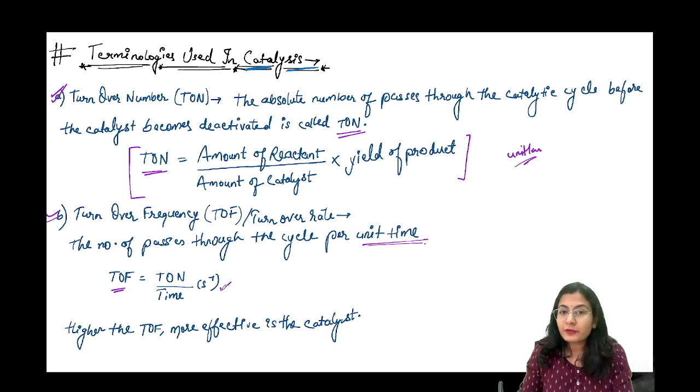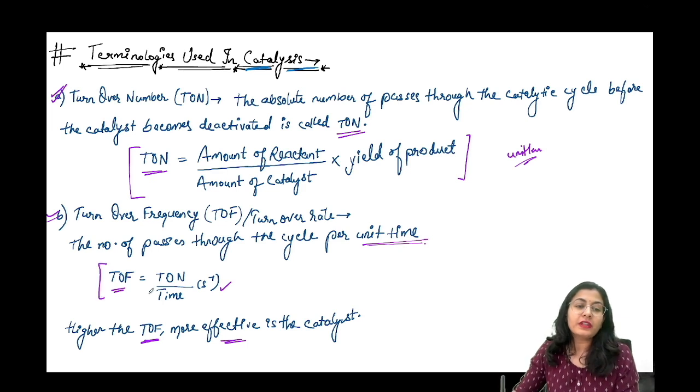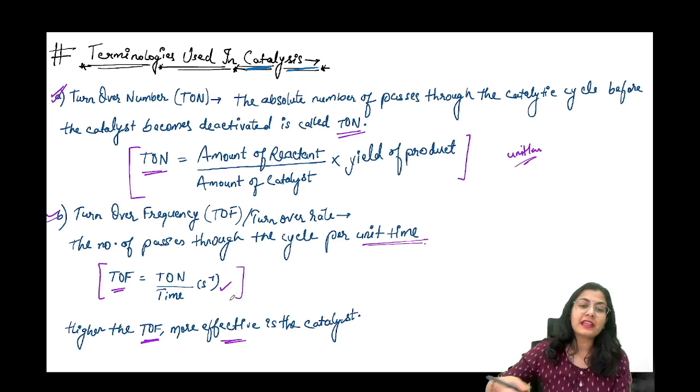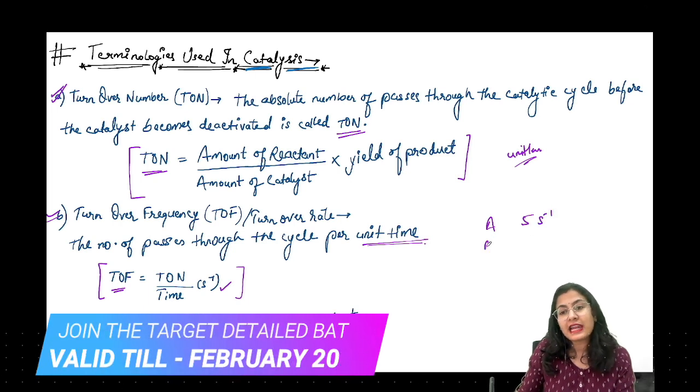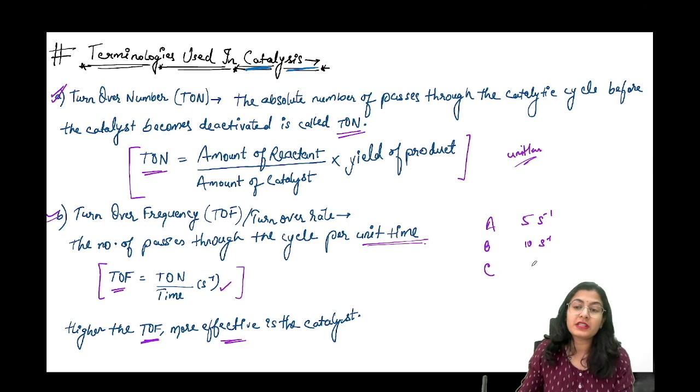Okay, and obviously higher the turnover frequency of a catalyst, more effective is its nature. ठीक है, तो ये एक measure है of the effectiveness of that particular catalyst, that how many number of cycles per unit time it can do. जैसे कि कुछ कैटलिस्ट होते हैं, there is a catalyst A which can do 5 cycles per second, then there is a catalyst B which can do 10 cycles per second, then there is the catalyst C who can do like 15 cycles per second.